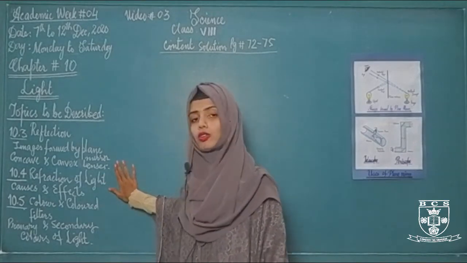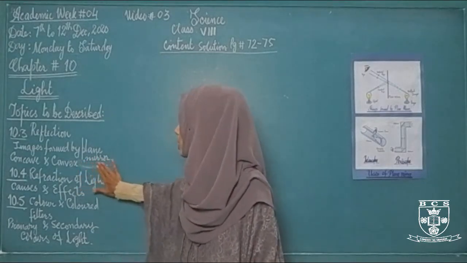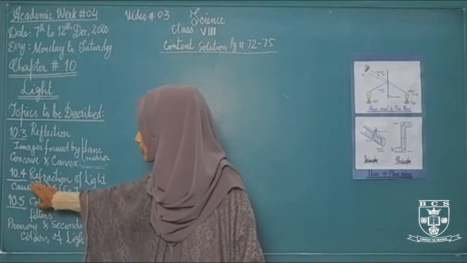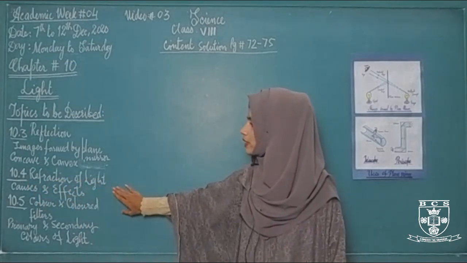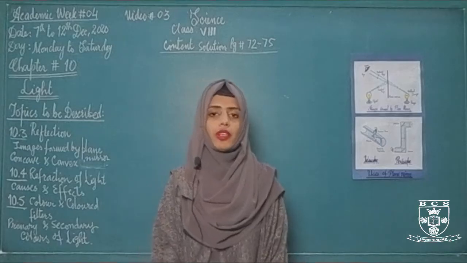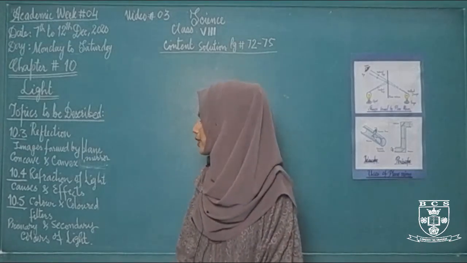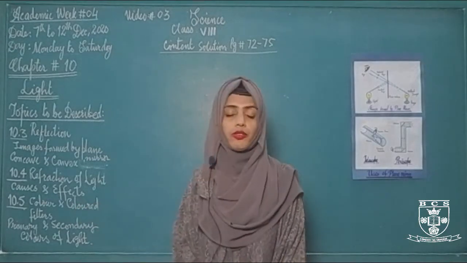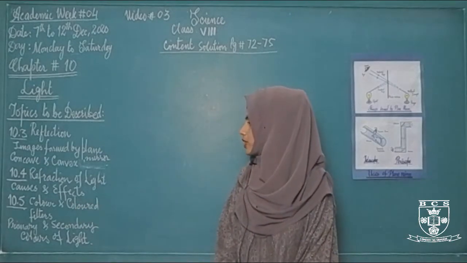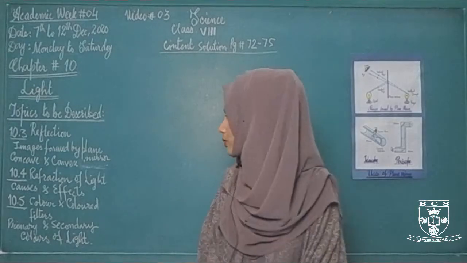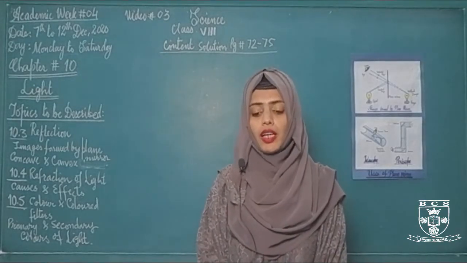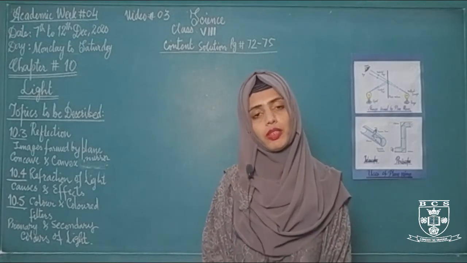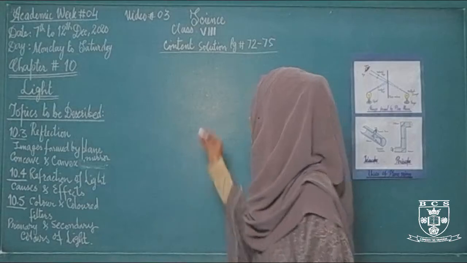and then we will discuss about concave mirror and convex mirror, and also images formed by the concave and convex mirrors, as well as we will also discuss about topic 10.4, that is refraction of light, in which we will discuss causes of refraction and their effects, and at last we will continue our last topic, that is 10.5 color, in which we studied about color filters, as well as primary and secondary colors of light. Let's start the very first topic which we also studied in previous class, that is reflection of light.